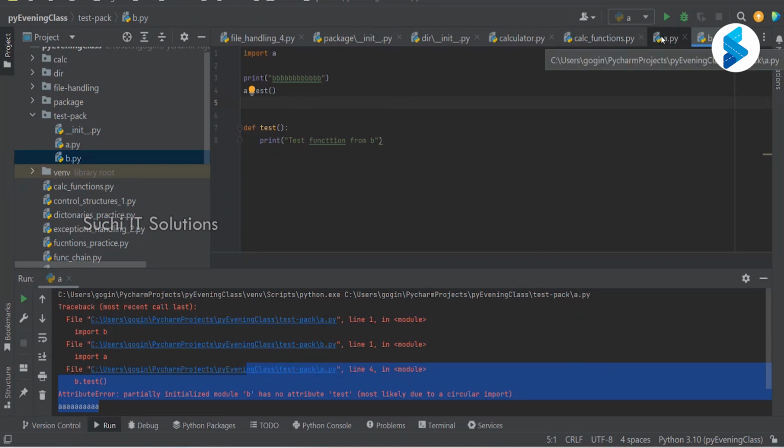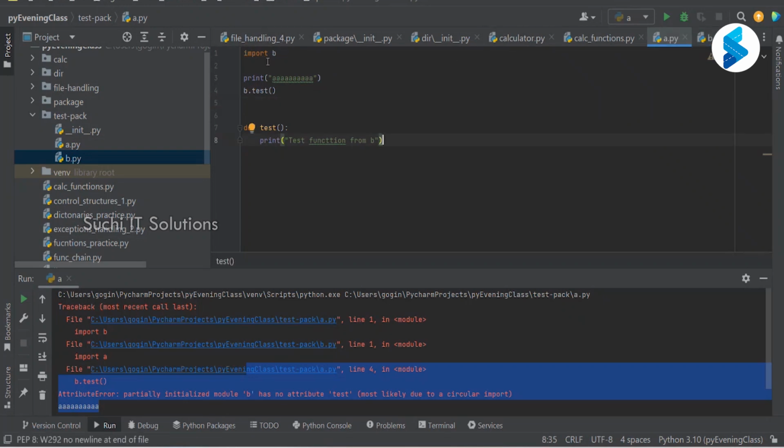Now whenever we import A, it also executes A as well. When it is trying to execute A, what is A doing?